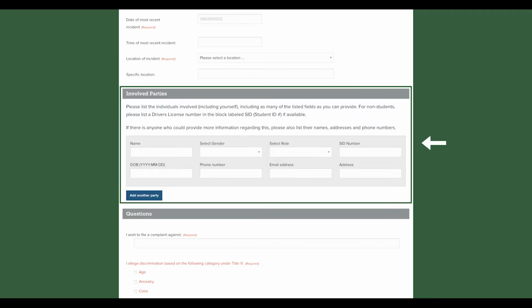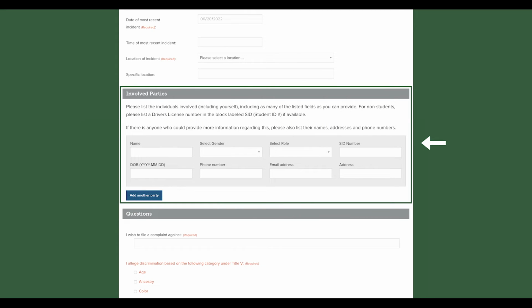Completing the second section, involved parties. Do not worry, we know this is hard and we understand you may not remember everything. However, please enter as much information as you can. Please enter the name or department. Select the gender. Select a role. Enter the ID number if possible. Enter a date of birth if possible. Phone number, email address, mailing physical address.